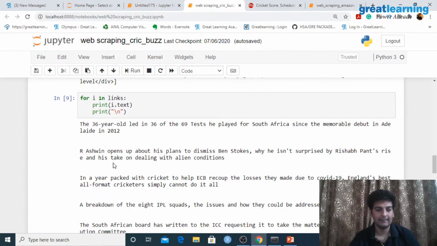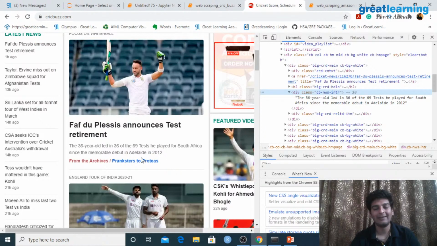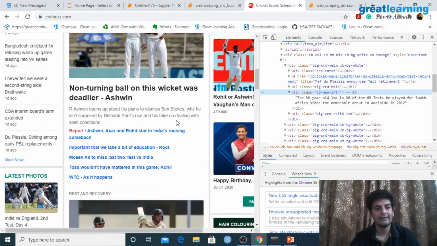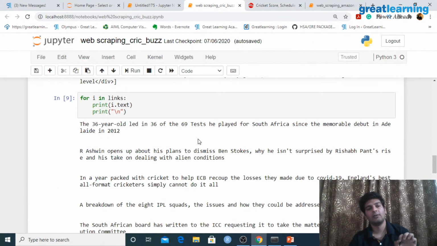Similarly, the next line. R Ashwin opens up about his plans to dismiss Ben Stokes, why he isn't surprised by Rishabh Pant's risk and his take on dealing with alien conditions. And that is exactly what we have over here. Right, so we have been able to successfully extract certain sections of the website with this library called Beautiful Soup. So I hope everyone is clear with this.